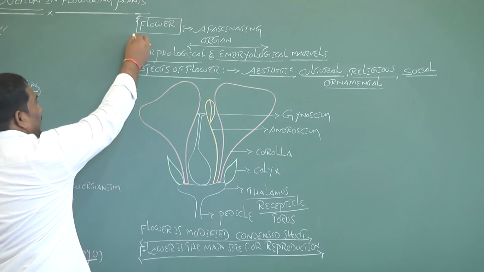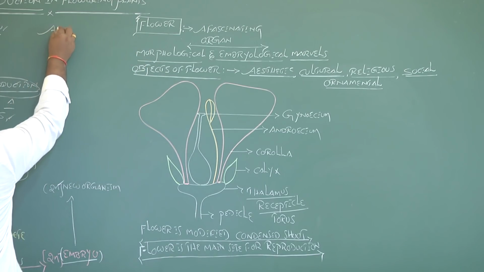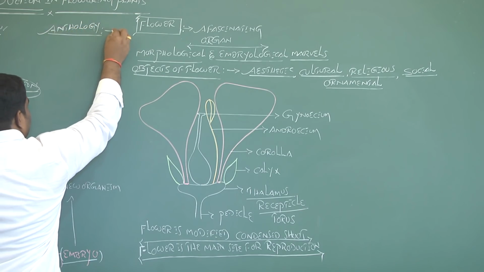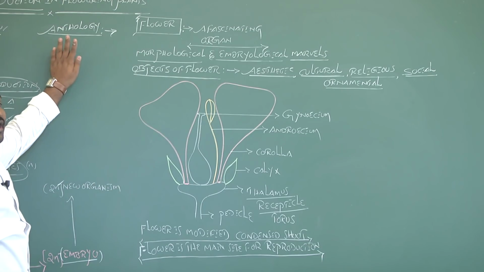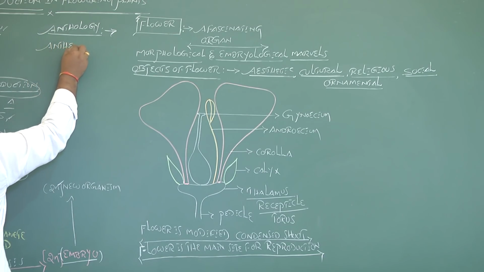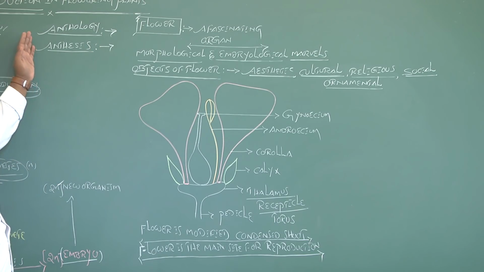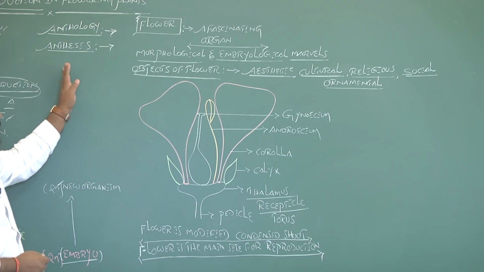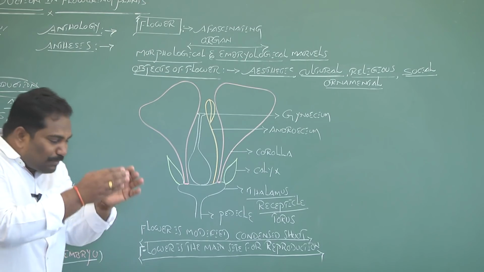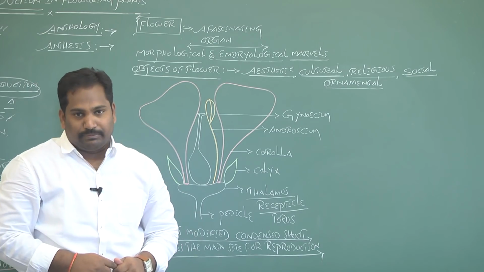Let's discuss the flower. The study of flowers is called anthology. Production of flowers is called anthesis. The flower is a modified structure. It is the main site for sexual reproduction in flowering plants or angiosperms.